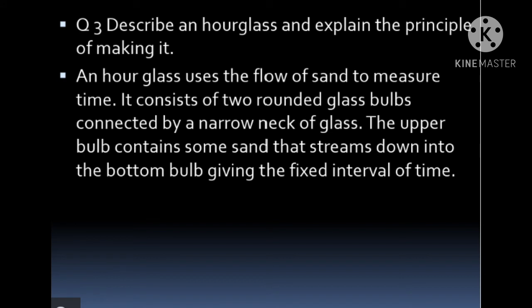Question 3. Describe an hourglass and explain the principle of making it. Its answer: an hourglass uses the flow of sand to measure time. It consists of two rounded glass bulbs connected by a narrow neck of glass.